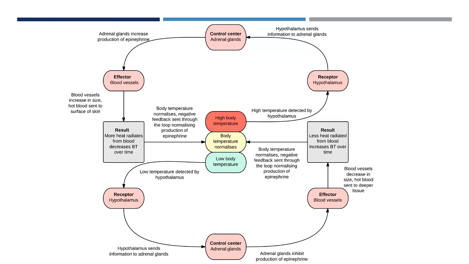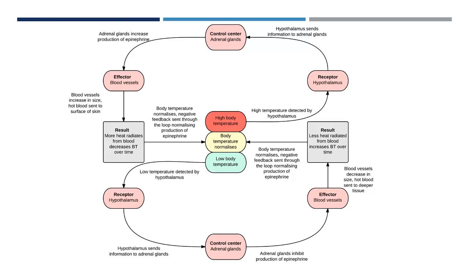If the temperature of the cahirinus is too low, then the temperature change will again be detected by the hypothalamus. The hypothalamus will stimulate the pituitary gland to signal to the adrenal gland, but instead, the production of epinephrine will decrease, resulting in less epinephrine in the bloodstream. This causes the blood vessels to constrict and will cause less heat to be lost.